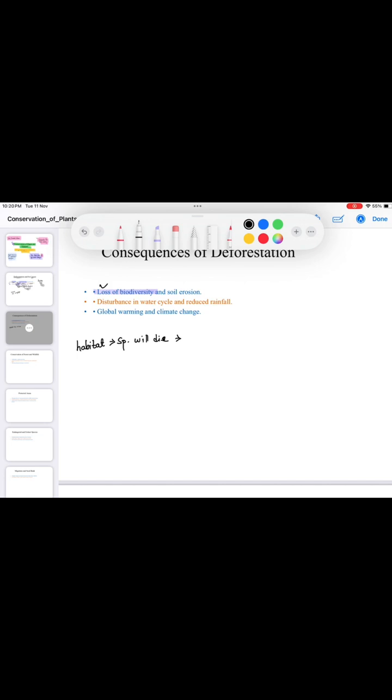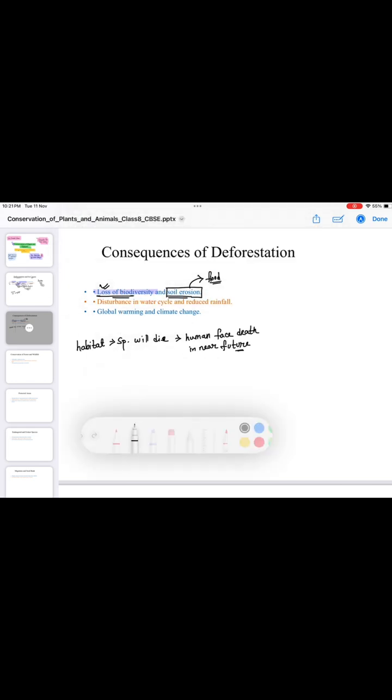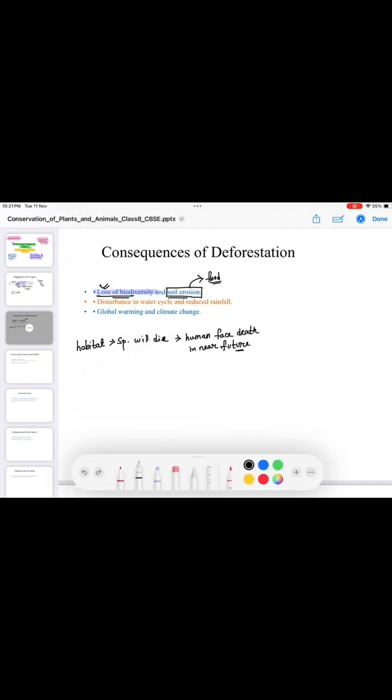Also, whenever we cut down the trees, soil erosion will happen. It also disturbs the water cycle in the ecosystem and reduces the rainfall. As you all know, plants do the transpiration process and because of that rain comes, but we are cutting down all the trees, so it will affect the rainfall itself and cause disturbance in the water cycle. The whole world will turn into a desert itself.